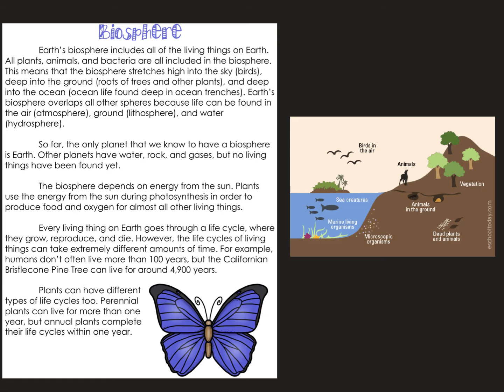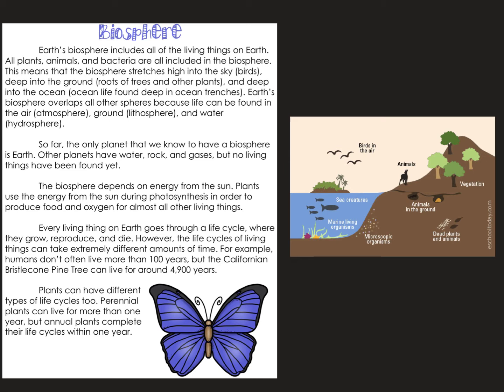The biosphere. Earth's biosphere includes all the living things on Earth. All plants, animals, and bacteria are included in the biosphere. This means that the biosphere stretches high into the sky, like birds, deep into the ground, the roots of trees and other plants, and deep into the ocean. Ocean life found deep in ocean trenches.